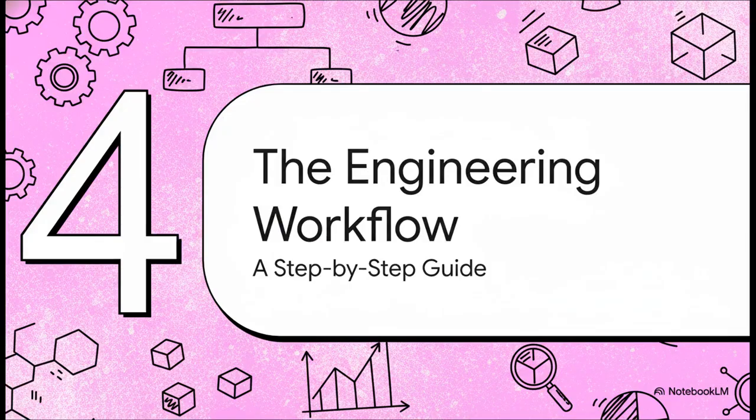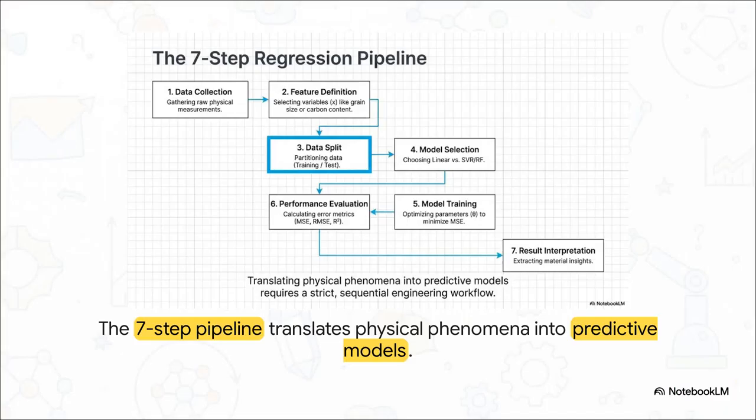All right, so we get the theory, we know what models to use, but how do we actually build one of these things? Well, it's not just about picking a cool algorithm. It really requires a disciplined, step-by-step engineering workflow. And this is that workflow. It's a 7-step pipeline that guides us all the way from gathering raw data to actually interpreting our final results.